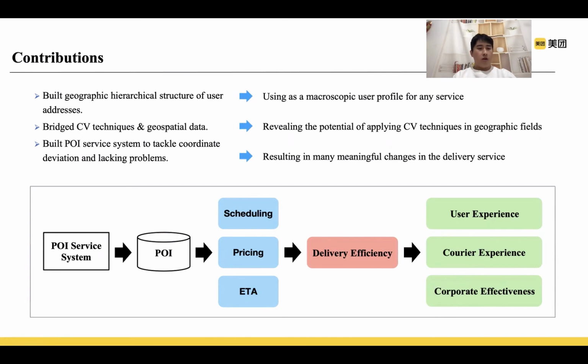The second contribution is to bridge geospatial data with deep learning computer vision techniques in our research, revealing the great potential of applying these popular techniques directly to geospatial data. The third contribution is to tackle coordinate deviation and lacking problems and further improve the downstream businesses such as scheduling, pricing, and so on, thus improving delivery efficiency, user experience, and courier experience.